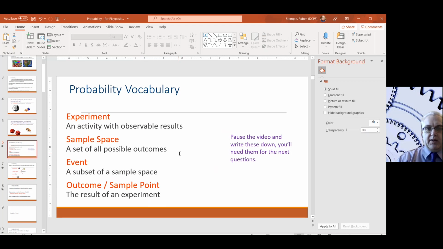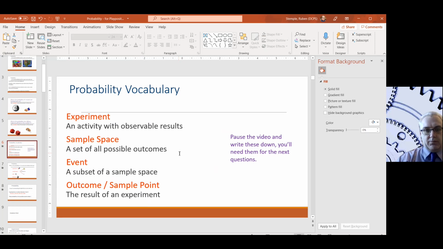A sample space is the set of all possible outcomes. So if we're talking about the coin, it could be heads, it could be tails. You don't flip a coin and it lands on its side, unless you're some sort of magician. And there are 2 possible outcomes. It lands on heads or lands on tails, never on the edge.